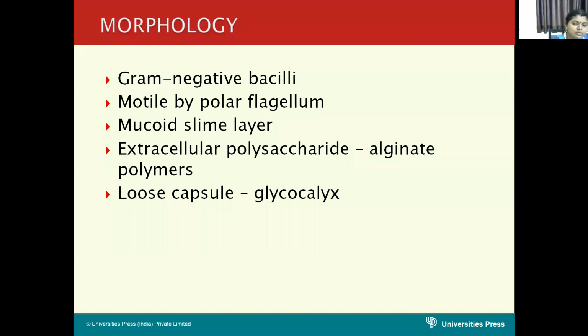It is mainly composed of extracellular polysaccharides composed of alginate polymers. This forms a loose capsule in which microcolonies of the bacilli are enmassed and protected from the host defenses.